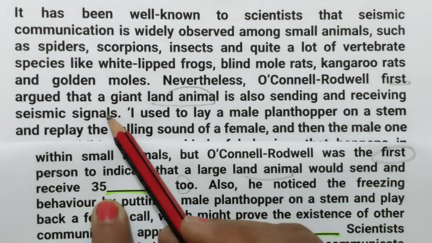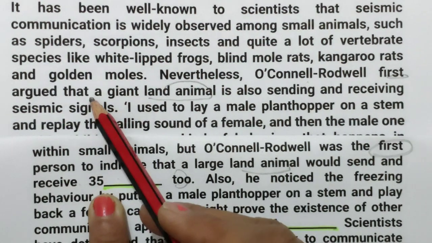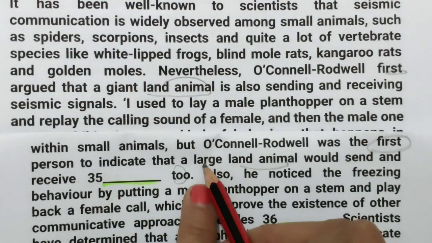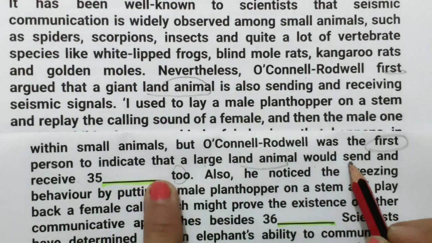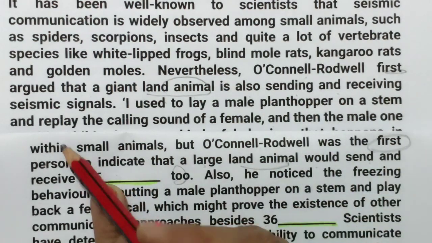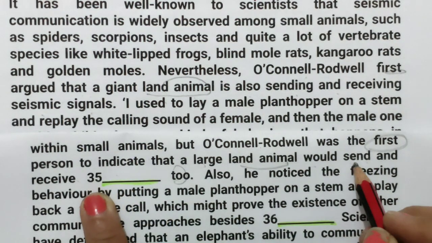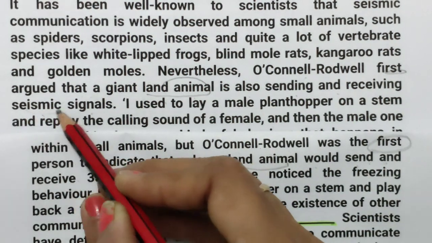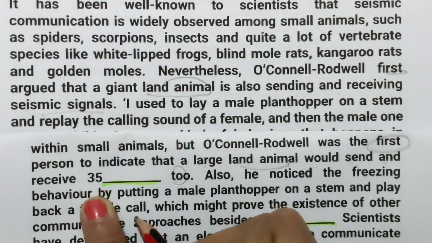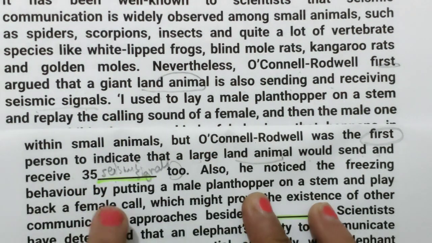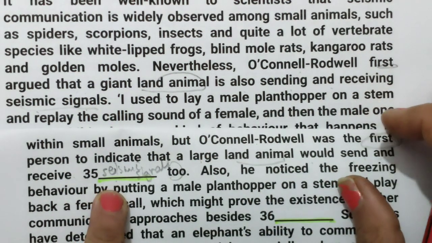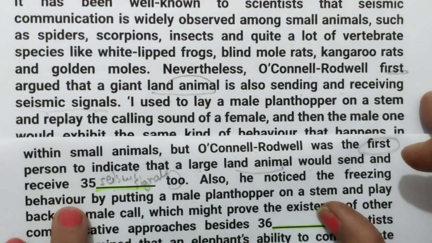He was the first person who argued that a giant land animal would send and receive seismic signals. We write both here. An easy paragraph; you should get all the answers correct.